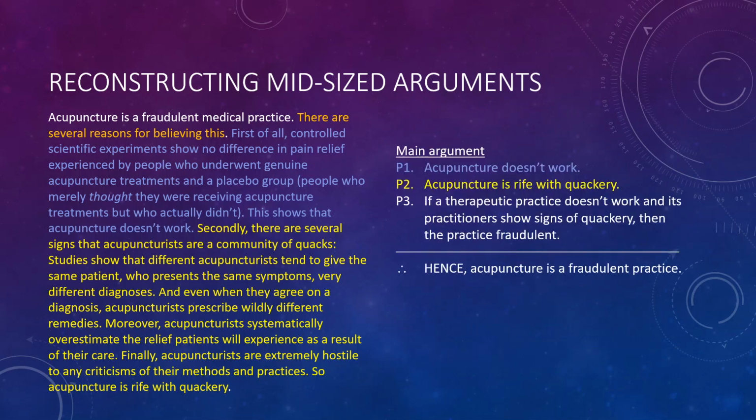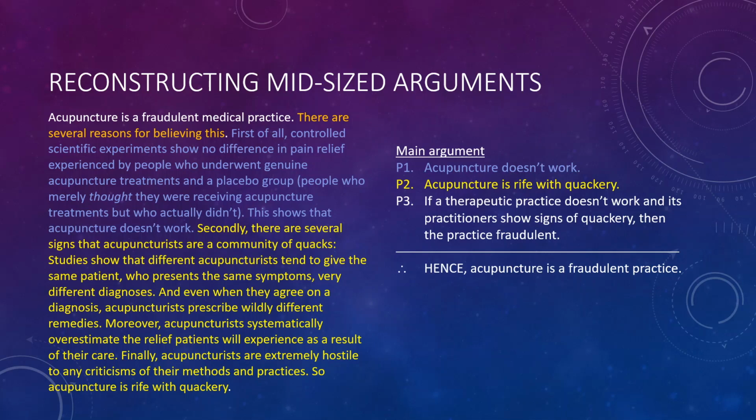So what we have then is one main argument in favor of the conclusion that acupuncture is a fraudulent practice, but the author presents sub-arguments: one sub-argument in favor of premise 1 and a different sub-argument in favor of premise 2. And we saw what those looked like. We reconstructed those as standard form arguments, and we even stated the unstated generalizations in those arguments.